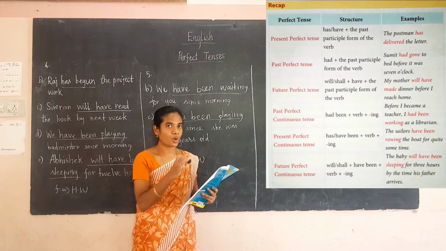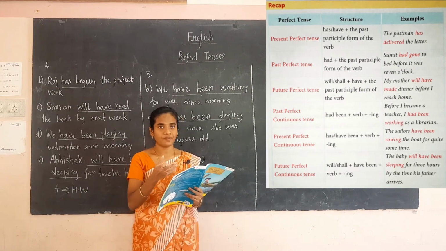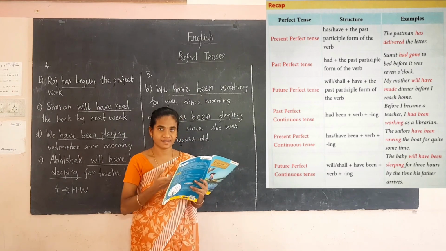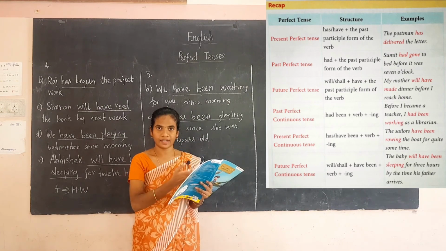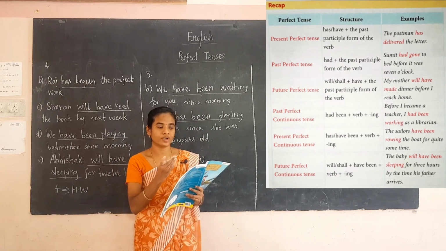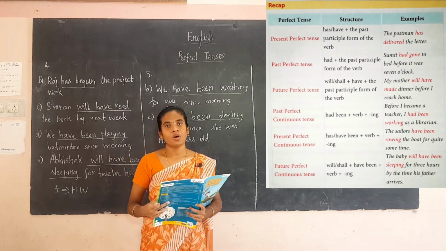You have to draw a tabular column. Write the perfect tense and its structure like in the recap, and next write the example based on the tenses. This is the homework for you.